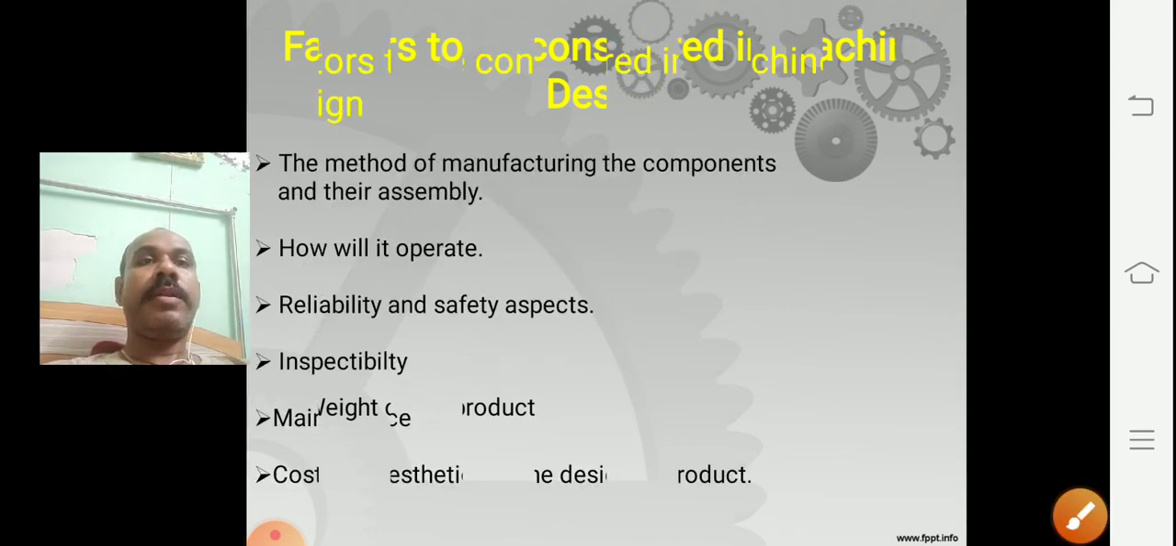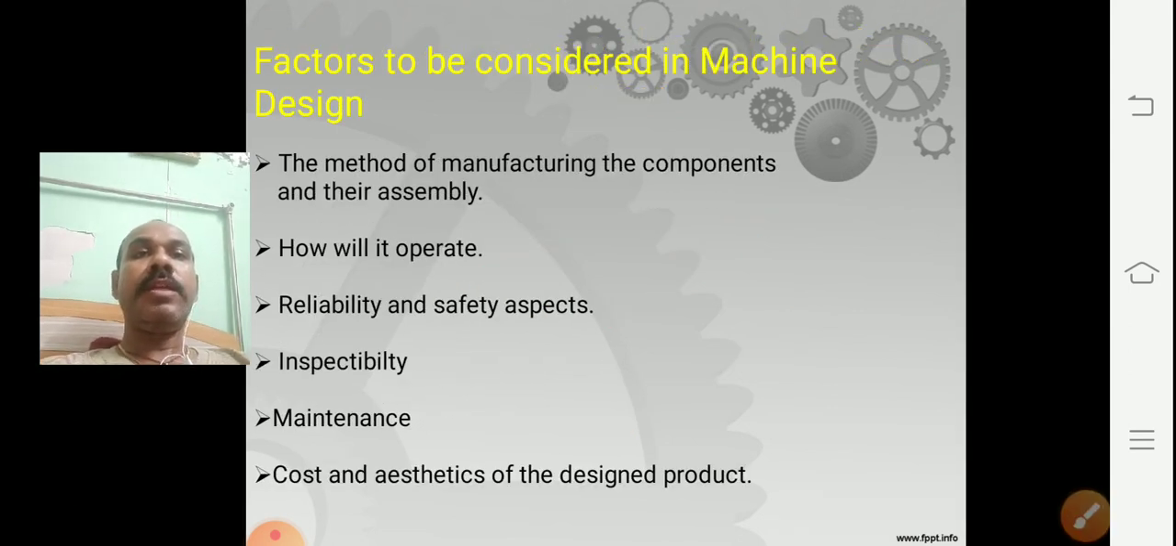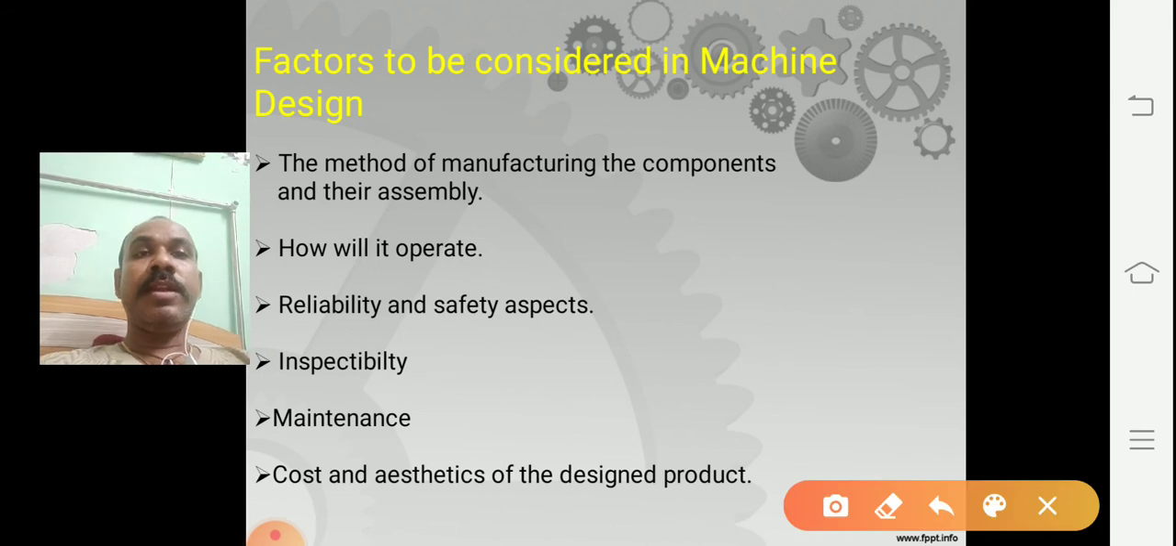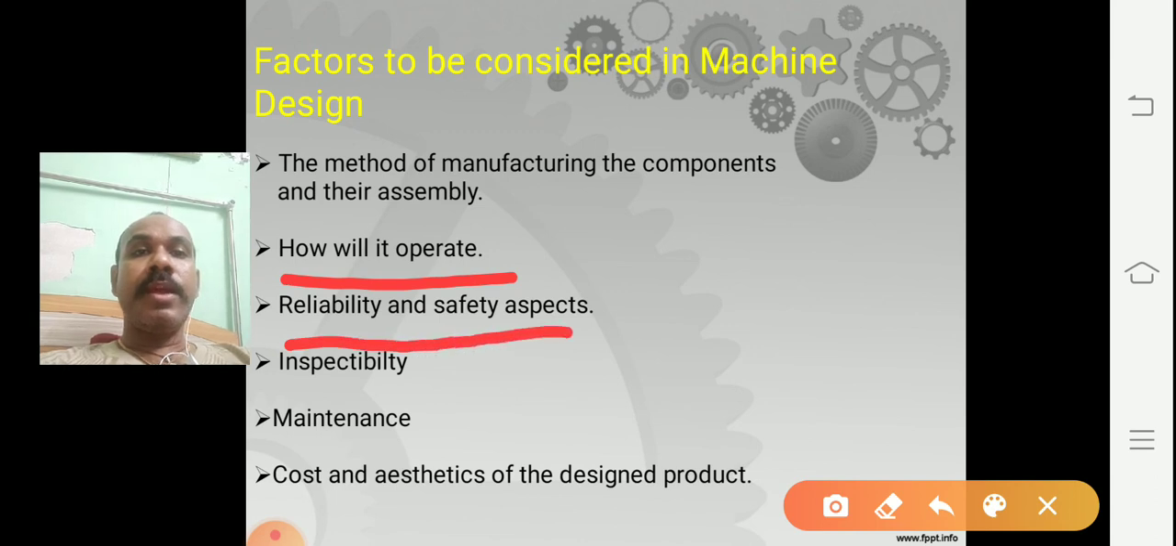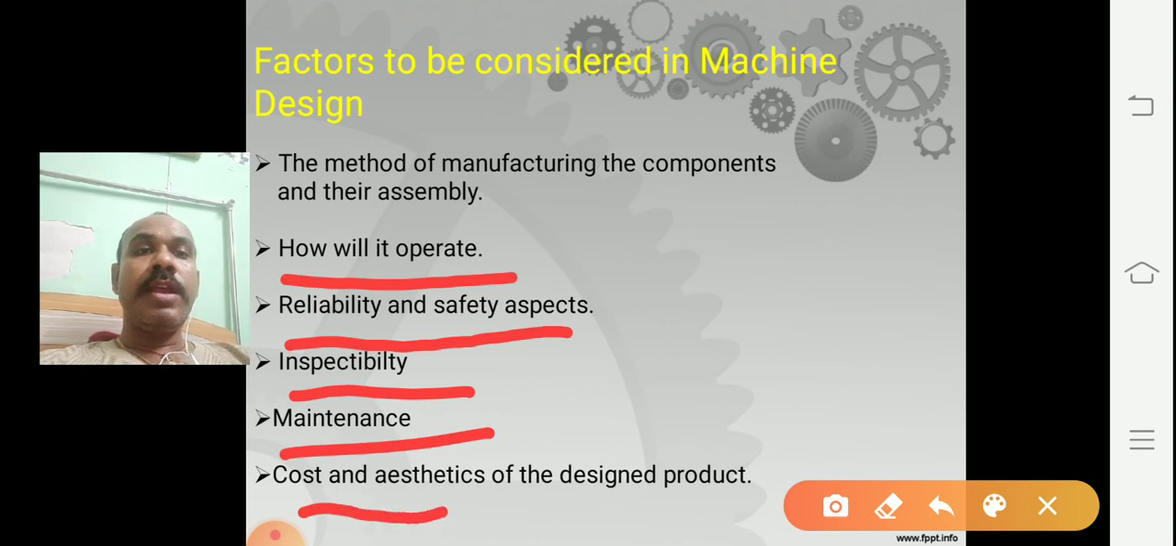Next point, factors to be considered in machine design. This is the most important thing. First, we are discussing how it will operate, reliability, shape aspect, inspectability, maintenance, cost, and existing designs of the product.